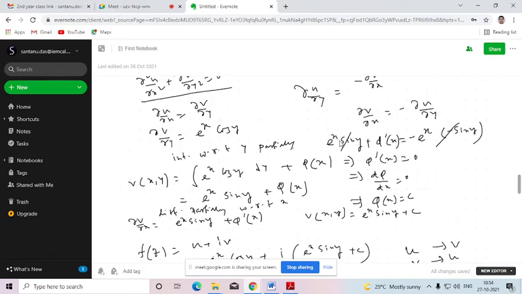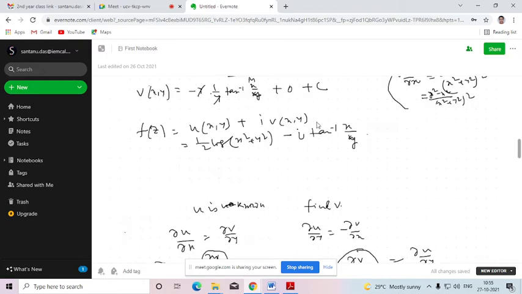So from where will we be getting the left hand side? Already we have got v of x, y in terms of phi x. So we will be differentiating this with respect to x partially. Then we are getting this. So we will be substituting this value of del v del x here. So the only unknown here is phi dash x. Then we can solve it to get the value of phi x. Is that clear?